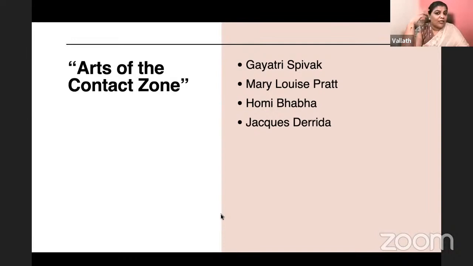Gayatri Spivak talked about strategic essentialism. Homi Bhabha talked about ambivalence, hybridity, mimicry. Jacques Derrida talked about so many concepts: difference, deconstruction, aporia, trace, supplement, transcendental signified, isn't it? So look up theoretical terms, very, very important. Okay, now Arts of the Contact Zone is by Mary Louise Pratt.